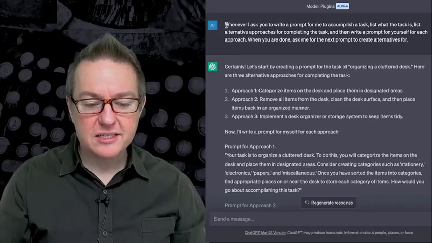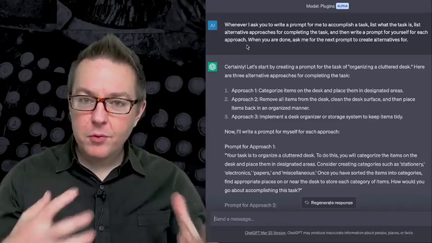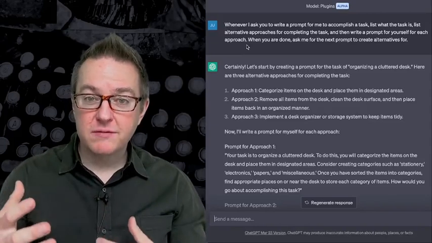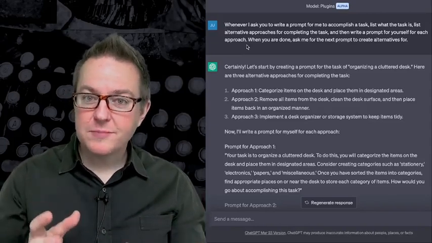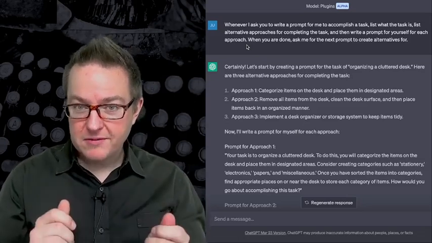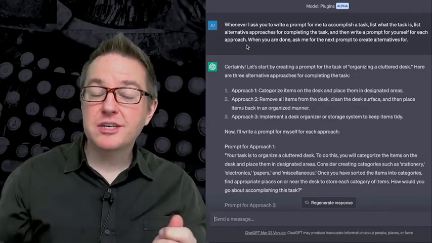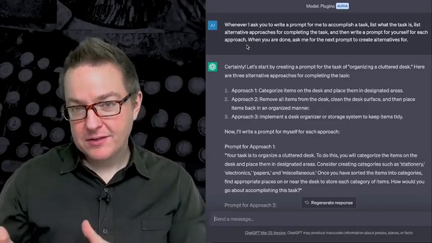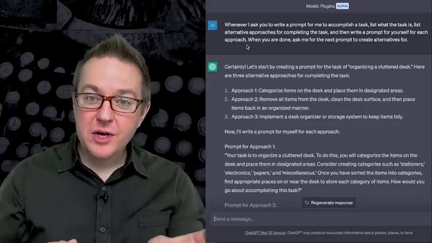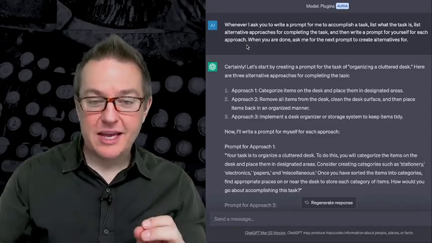So let's take a look at this example. Now, in a prior video, I introduced the alternative approaches pattern. And when you saw me use this pattern, it worked really effectively because I was actually combining it with the ask for input pattern. So I'm going to show you what it looks like when I don't combine it with the ask for input pattern.